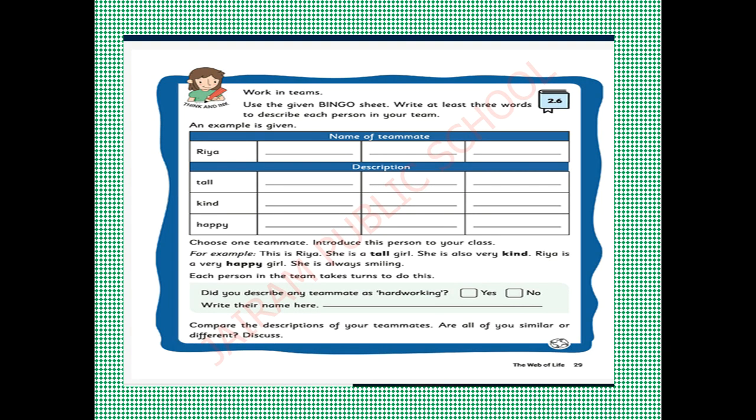If you have not completed, just observe the class, and after the session you can describe your friends. You think and write. Not only in the clue box can you find answers, but you can also think and come up with creative answers, dears. Okay. Hope you all enjoyed this session, and I hope you will do these activities.